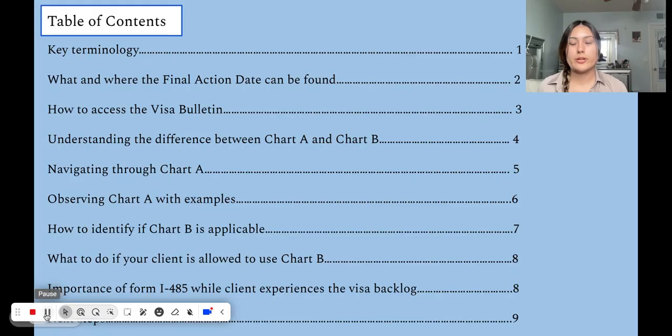Okay, this first part you can ignore if you would like to, but it is just a table of contents. If for whatever reason you feel lost or you want to reference back to a specific detail without having to rewatch the entire video, you can just refer back to this first part. To the right are the slide numbers, and when I skip over to the next tab, that is going to be the first slide. So you can reference this if you need to.